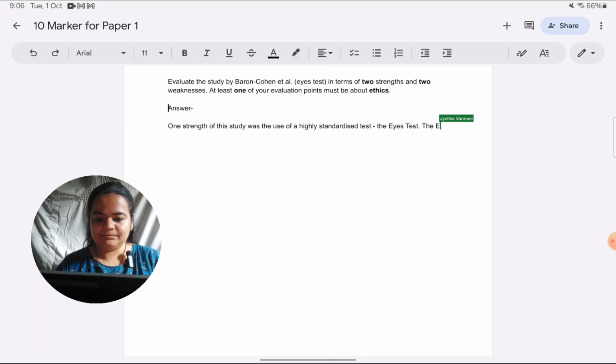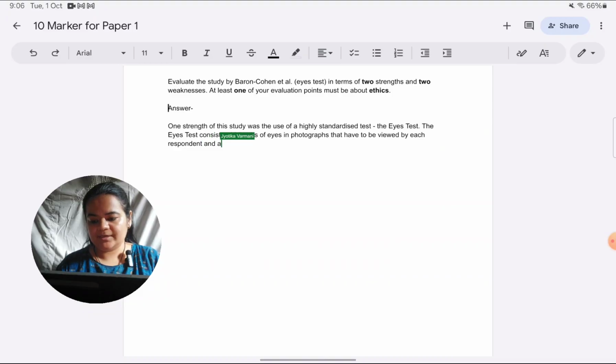So, the ICE test consists of 36 pairs of eyes in photographs that have to be viewed by each respondent, and a choice has to be made out of exactly 4 alternatives of which emotion is portrayed in the pair of eyes given.